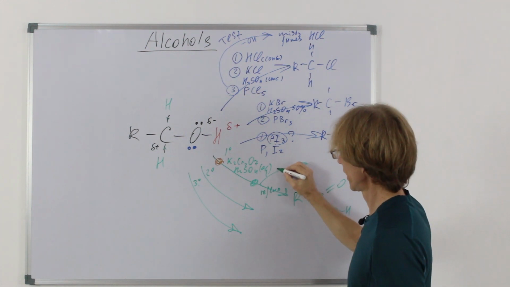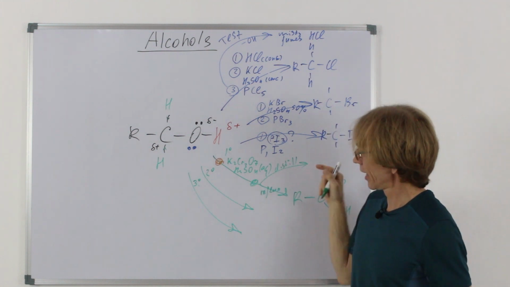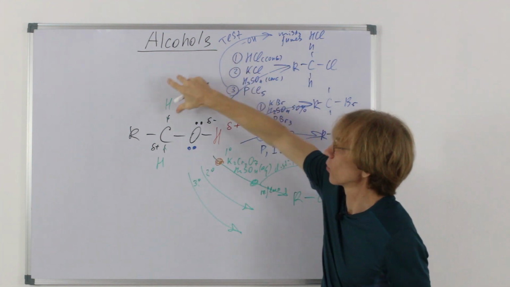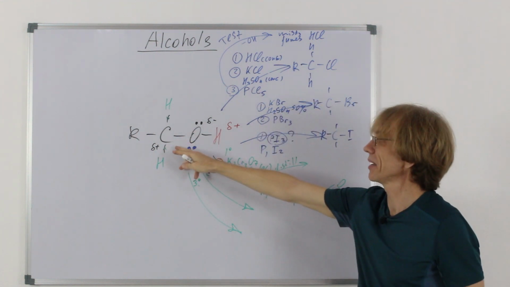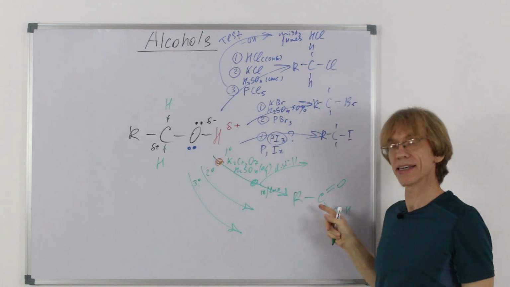At the same time, I can distill the product as soon as oxidation starts. You see, one can remove just one hydrogen. One can make this carbon lose just 2 electrons, not 4 electrons like here.